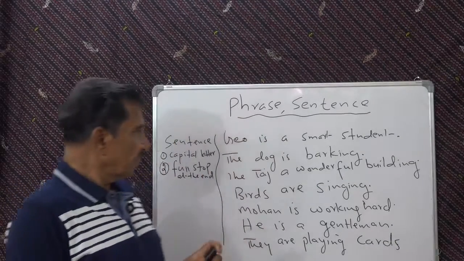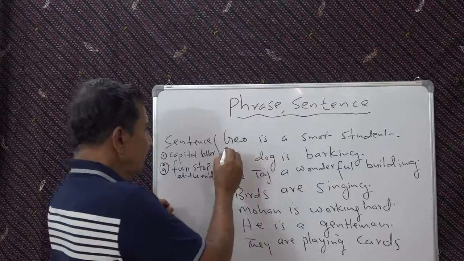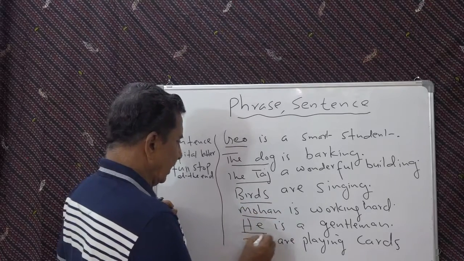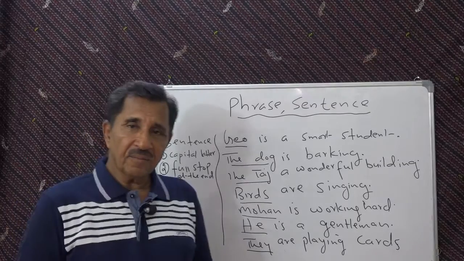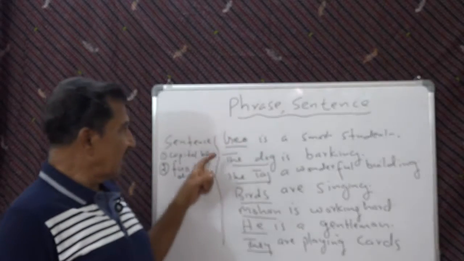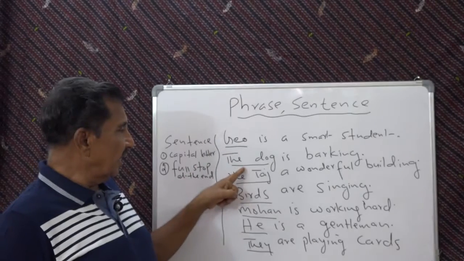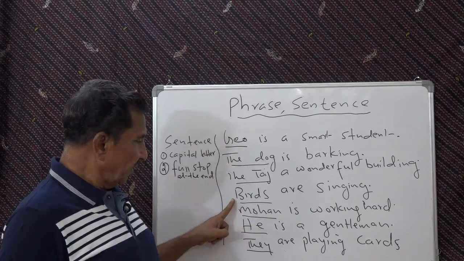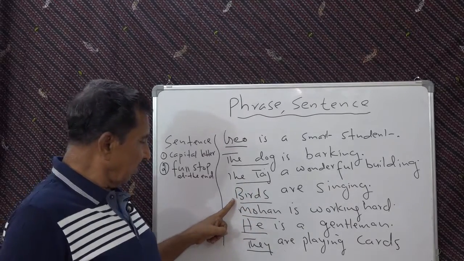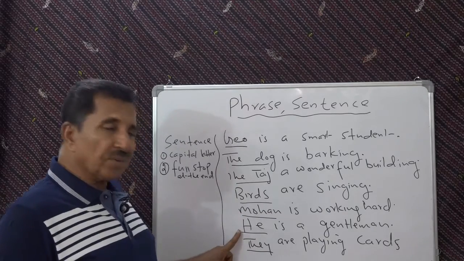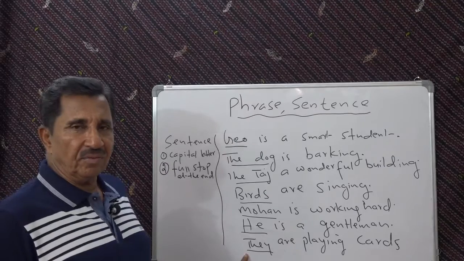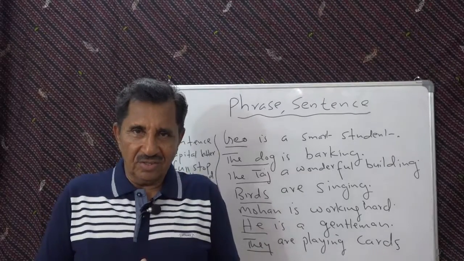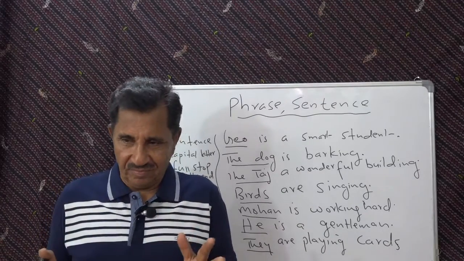Third, you can see, look at this. Geo, the dog, the Taj, birds, Mohan, he, they. What are they? They are names of a person, name of an animal, name of a place, Taj, name of birds, bird, common noun, name of a person, a pronoun, and another pronoun. So that means a sentence should start with a noun or a pronoun.